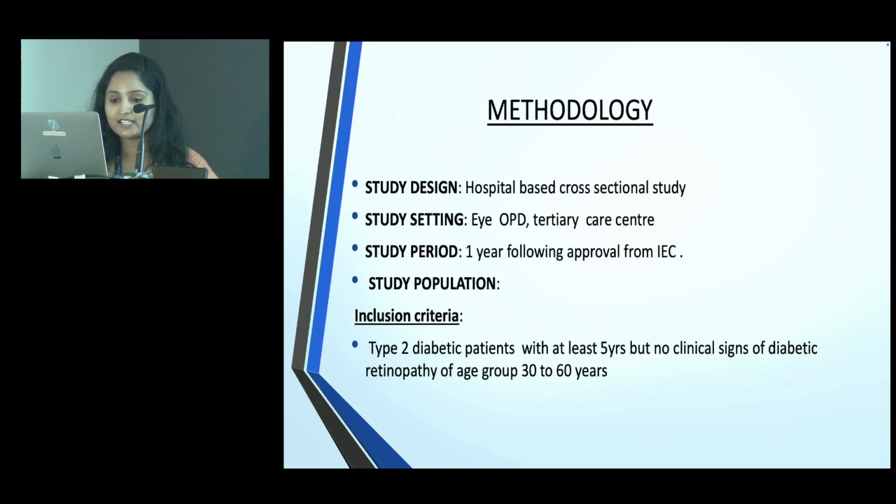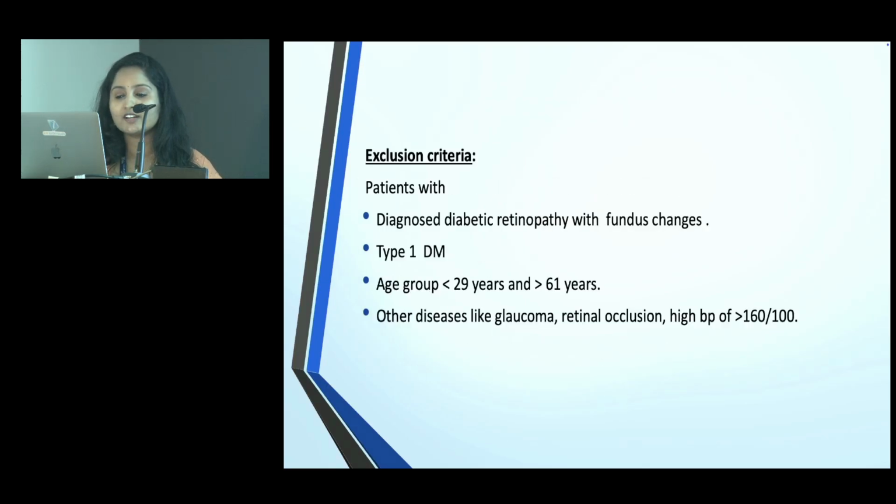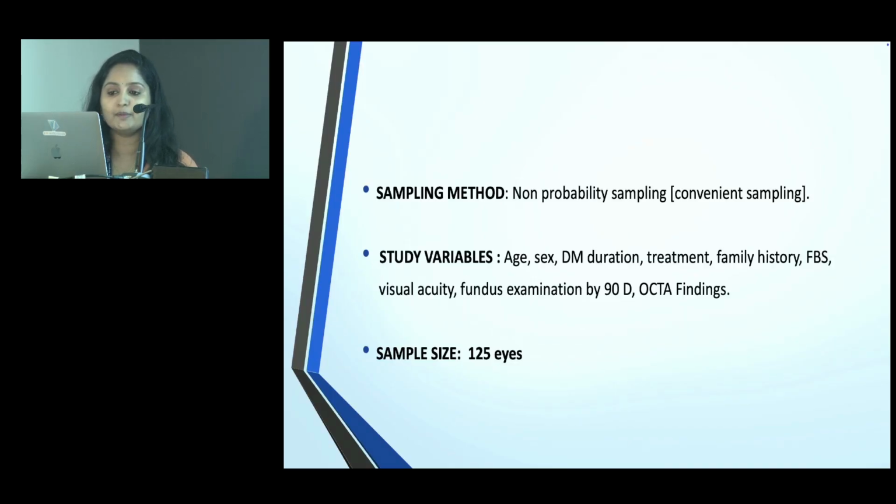Coming to the inclusion criteria, type 2 diabetes patients with at least 5 years of diabetes, but no signs of diabetic retinopathy, of age group 30 to 60 years. And coming to the exclusion criteria, evident diabetic retinopathy changes were excluded, and type 1 diabetes and age groups outside this range, and other diseases like glaucoma, high B. Coming to the sampling method, it was a non-probability sampling method, and study variables were age, sex, DM duration, treatment, family history, FBS, visual acuity, fundus examination by 90D, and OCT findings. My sample size was 125 eyes.